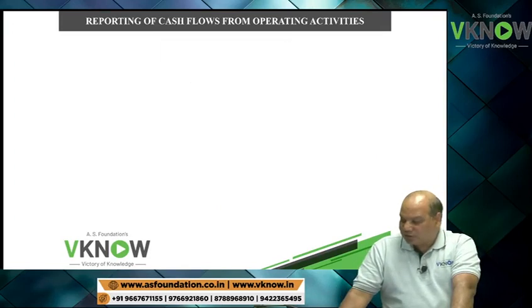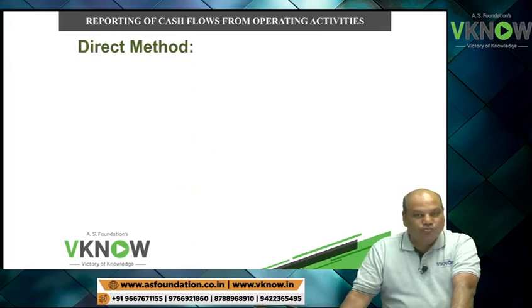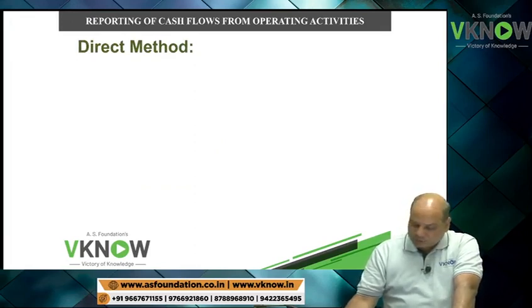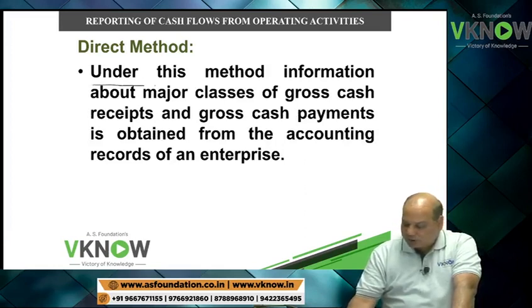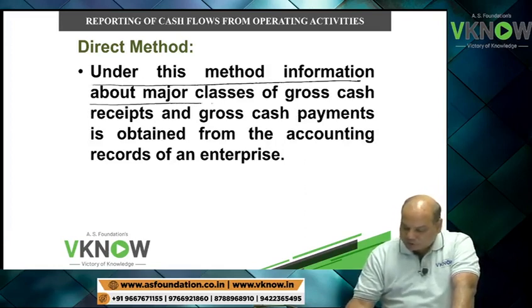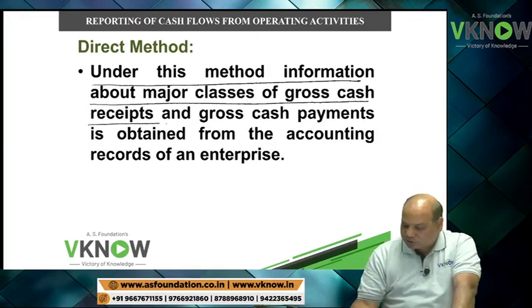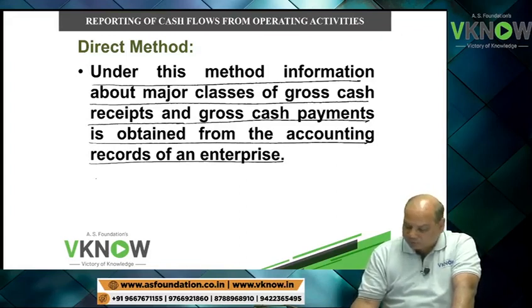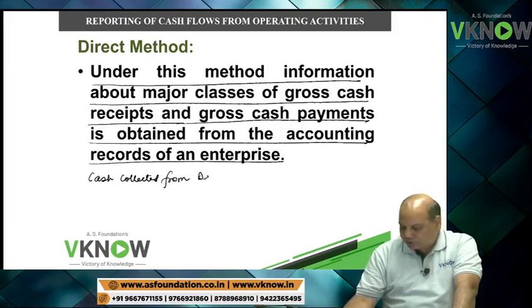Everybody should participate now. There are two ways to solve cash flow statement problem: direct method, indirect method. So what do you mean by direct method? Direct method means under this method, information about major class of gross inflow and gross payment is obtained from the accounting records of the enterprise. So under direct method, what we'll do? We will write like this: cash collected from debtor, and if it is not available, we'll prepare a debtor account.